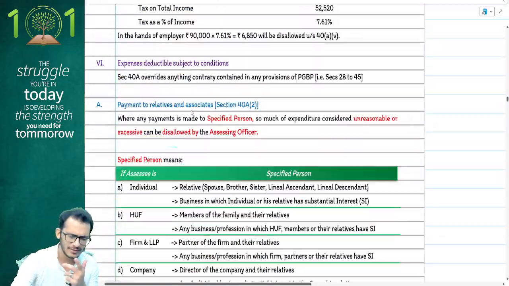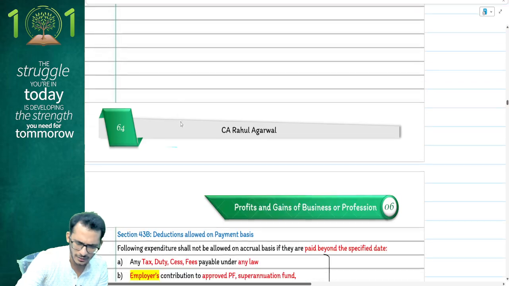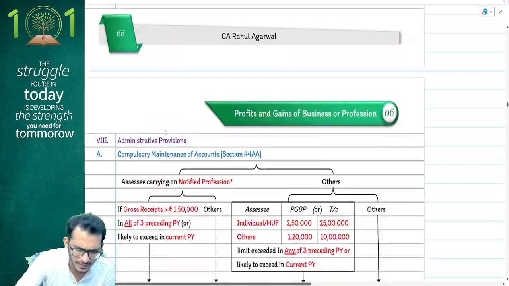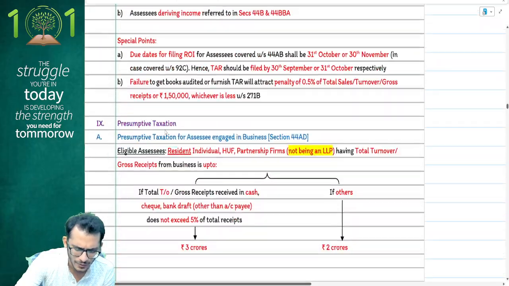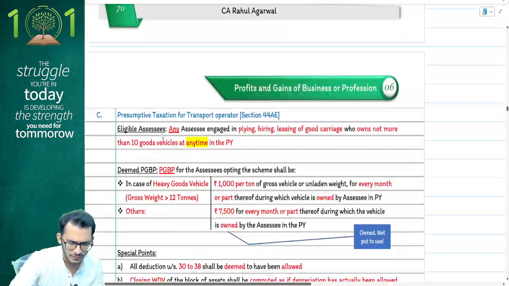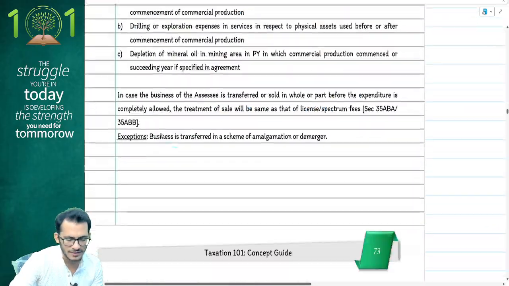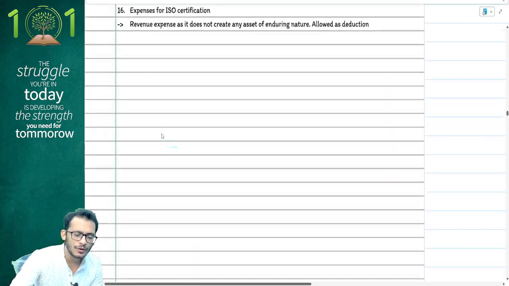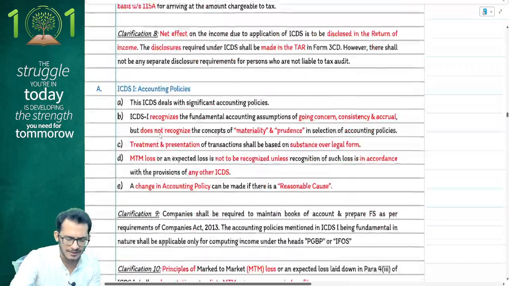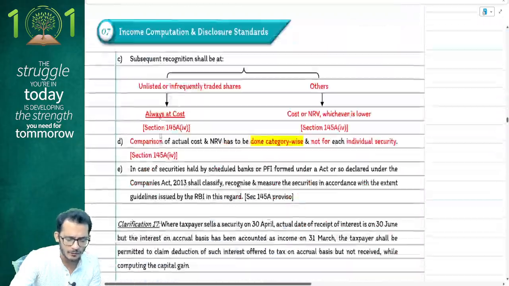Let me check if there is any other amendments in PGBP. My memory serves there are none, but yeah, quick check. MSME and all is last year's amendment already. You have no amendments in your 44AA, 44AB, your 44AD and ADA amendments already came in last year. You don't have any amendments in 44AE as well. And that sums up your PGBP chapter. Yes, this is what is your amendments in PGBP. No amendments in your ICDS, people. ICDS remains the same. No changes have been made there. ICDS does not have to be modified.